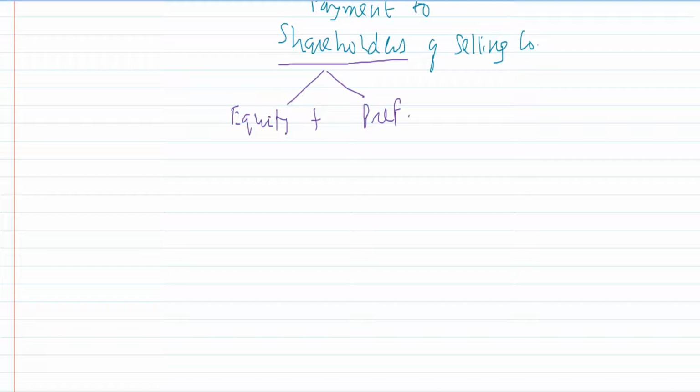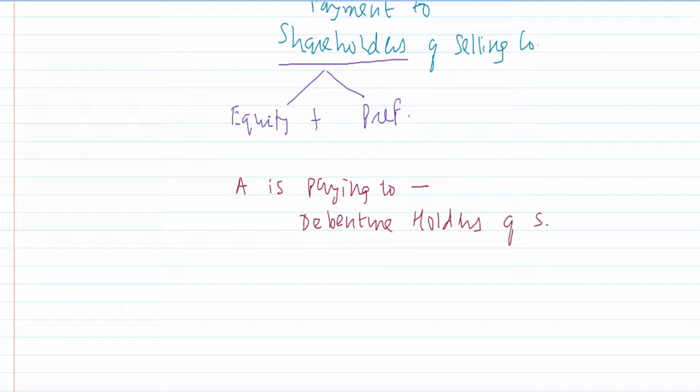Yes, it is also very much possible that when A is taking over B Limited, A is paying to debenture holders of selling company. For example, A is taking over B Limited and B has issued debentures. If B has issued debentures, I will have to make payment even to the debenture holders also.